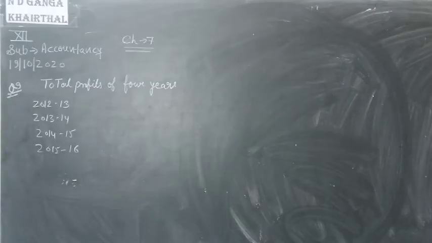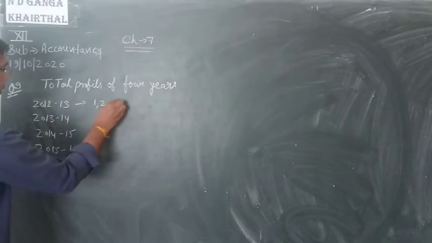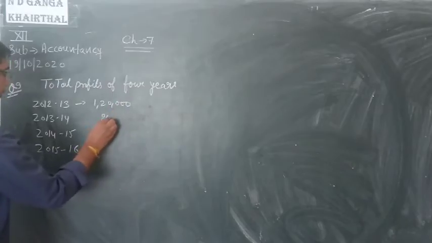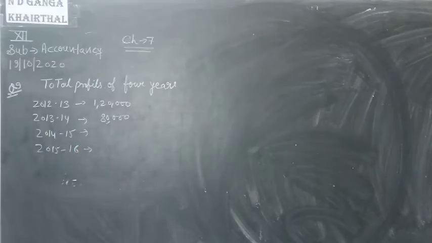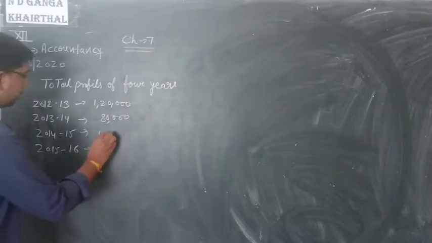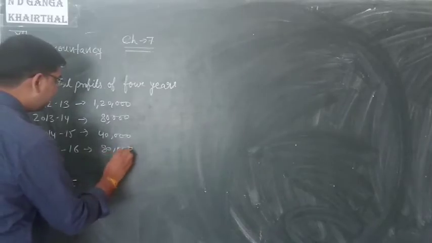Okay, so data on your screen. 12-13 1,20,000, next year 80,000, next year 40,000 and next year 80,000.